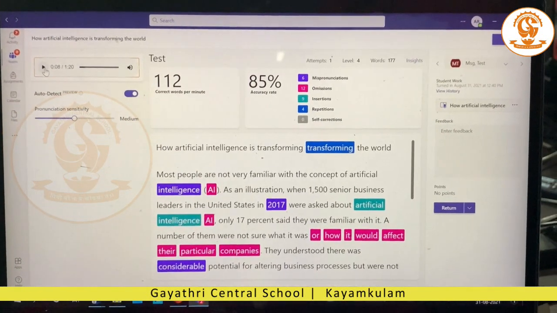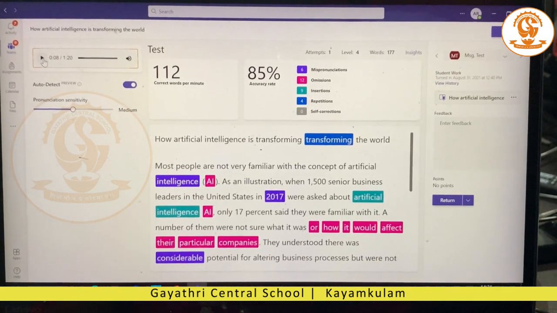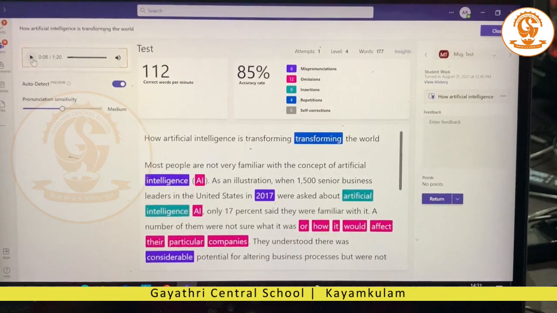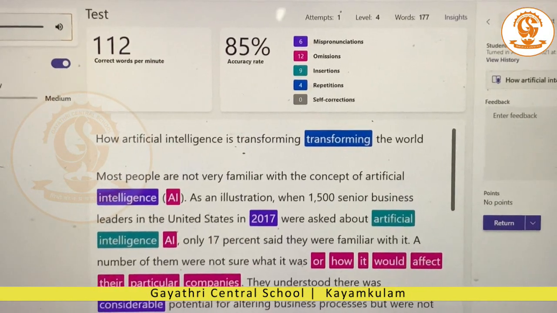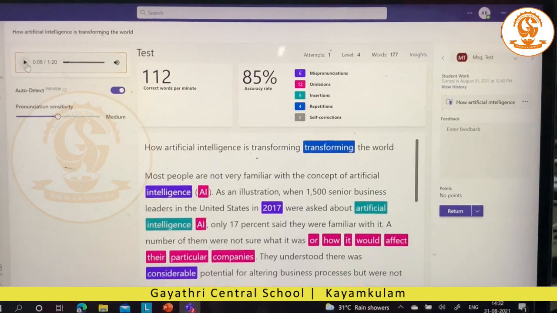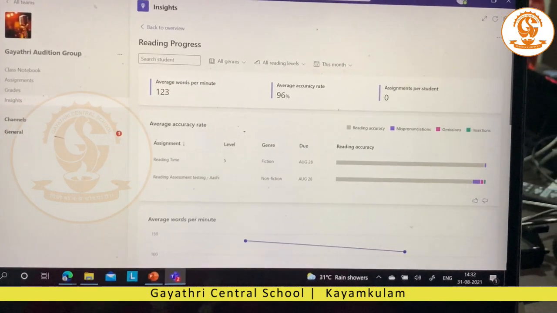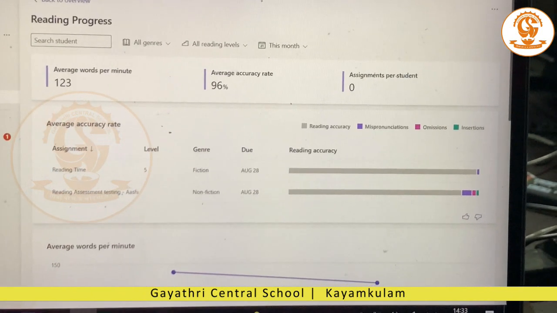Similarly, the teacher can also check whether all the highlighted words are correct or wrong. In cases where the teacher feels that the student is correct, she can mark them as correct also. This will help the teacher to customize feedback for each student. The teacher can also unlock insights and track progress of each student.